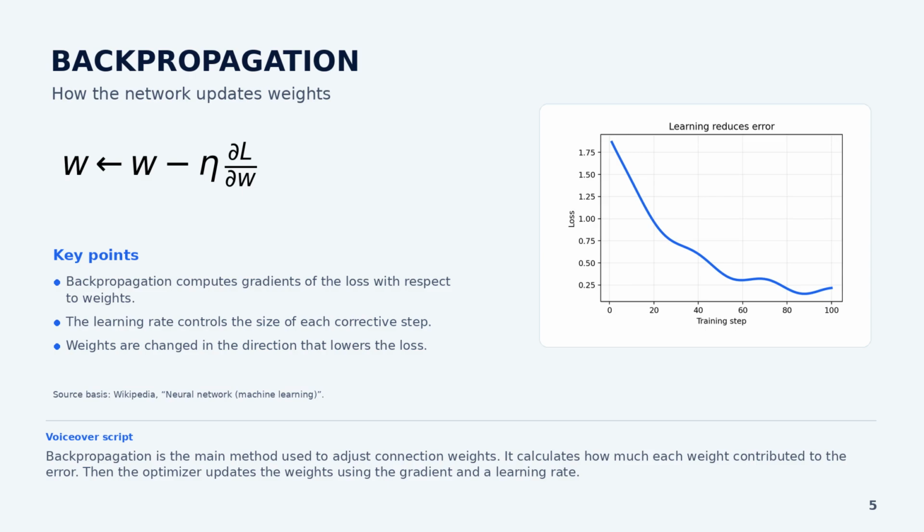Backpropagation is the main method used to adjust connection weights. It calculates how much each weight contributed to the error. Then the optimizer updates the weights using the gradient and a learning rate.